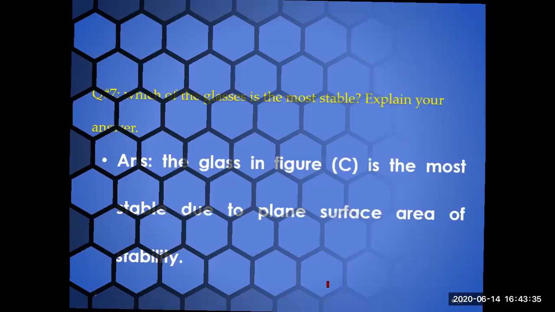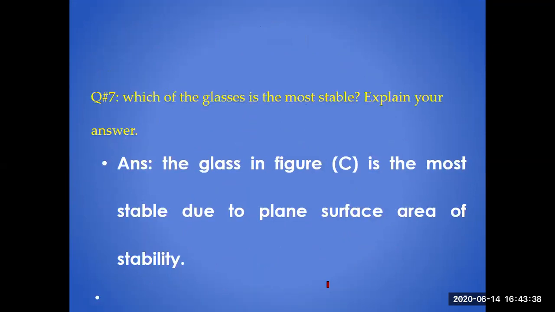So this one, the seventh one: which of the glasses is the most stable? Explain why. The glass is more stable due to the plane surface area for stability. The glass which has more plane surface area at the bottom will be more stable. But if there is this other type of glass, it will be less stable as compared to the other one. So this is more stable and this one is less stable.